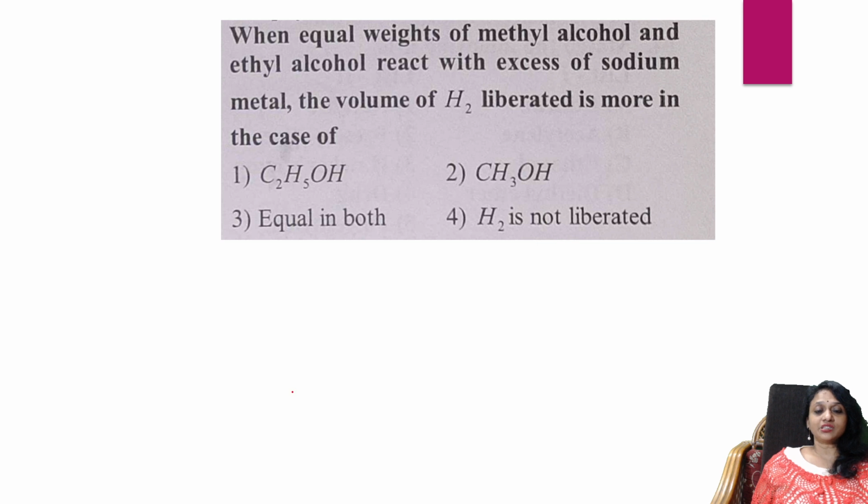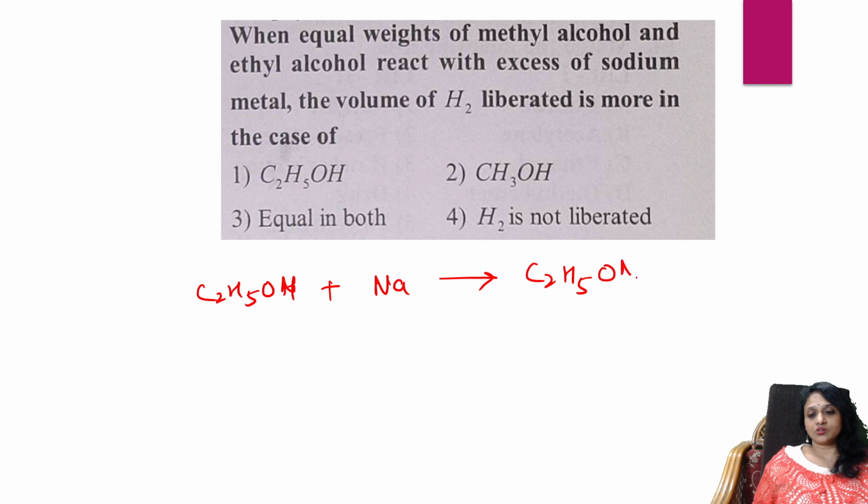When equal weights of methanol and ethanol, or ethyl alcohol, react with excess of sodium metal, the volume of hydrogen liberated is more in which? Oh, nice question. Let's see. Ethanol is combining with sodium metal and it's forming sodium ethoxide plus hydrogen gas. So for hydrogen, I'll put 2.